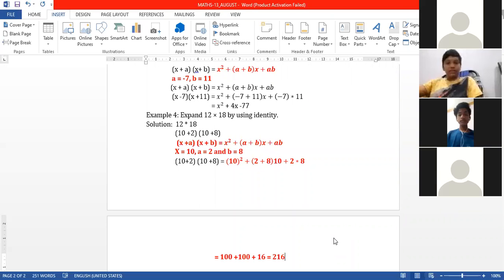You can check your answer, students, whether your answer is right or wrong. You can do normal multiplication. You can check 12 into 18 is equal to 216. With the help of algebra also you can say your answer is 216, and with the help of arithmetic also we can say 12 into 18 is equal to 216.